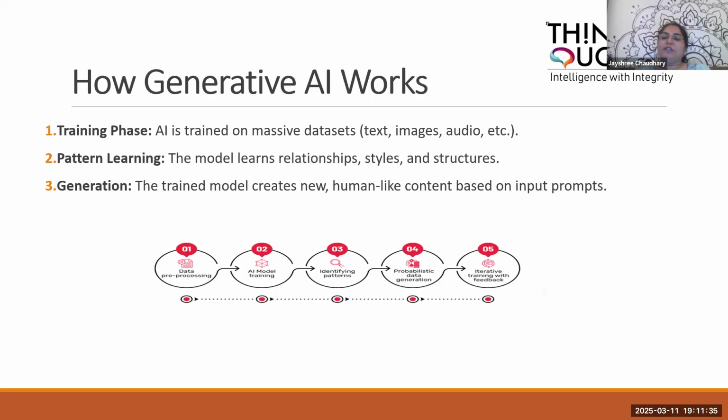So all the Gen AI for text generation is also known as LLM, that is large language model. They are trained on a massive data set. Then pattern learning: the model understands the relationship, style, and structures. And lastly, the generation part, where the trained model creates new human-like content based on the input prompts.